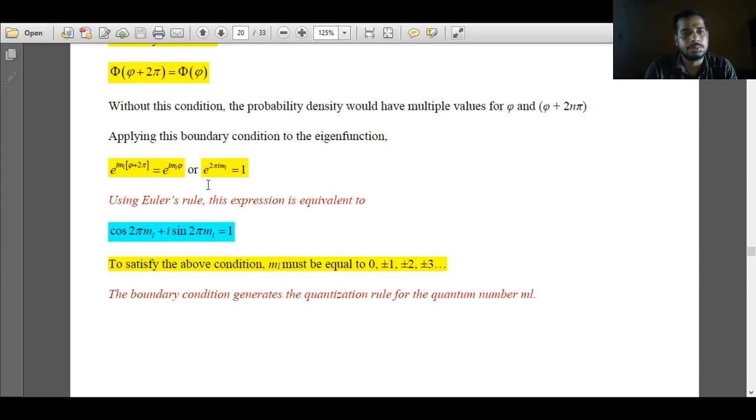Now from Euler's expression, we know e to the power i theta is equal to cos theta plus i sin theta. Here also we have an e to the power i theta kind of expression. What is theta here? It is 2 pi ml. So cos 2 pi ml plus i sin 2 pi ml is equal to 1. This condition is only satisfied when ml is equal to 0, or plus or minus 1, or plus or minus 2, or plus or minus 3.